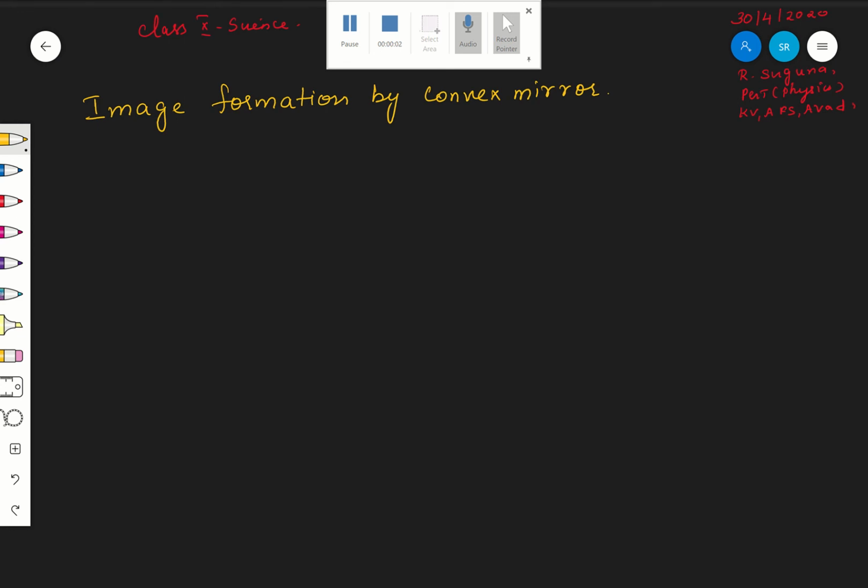Hi children, today we are going to see the image formation by convex mirror. Already in our previous class, we have seen image formation by concave mirror. And concave mirror, once again, is a converging mirror.